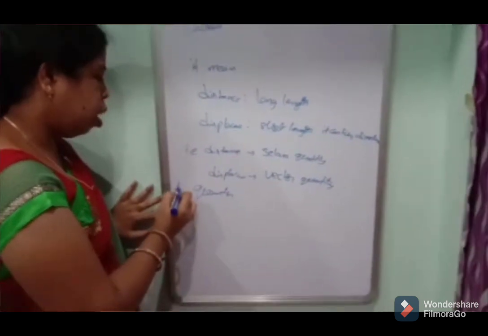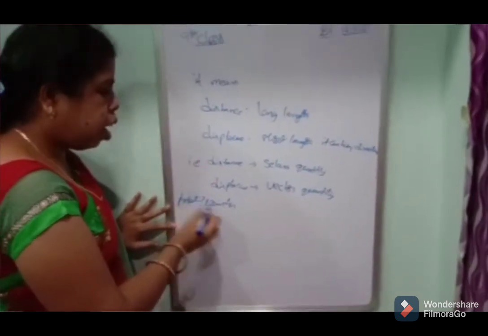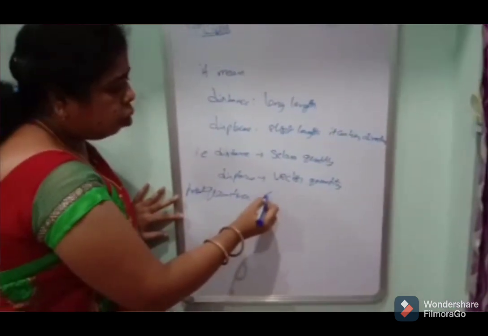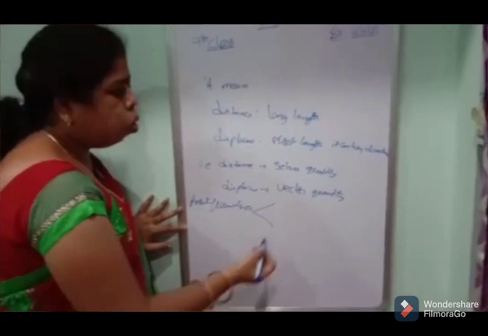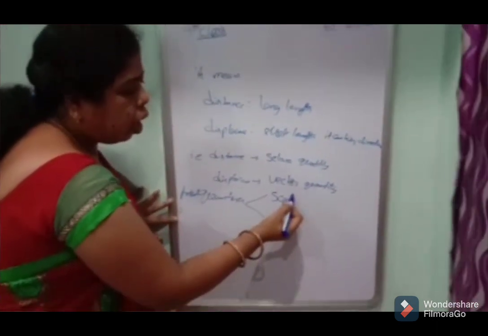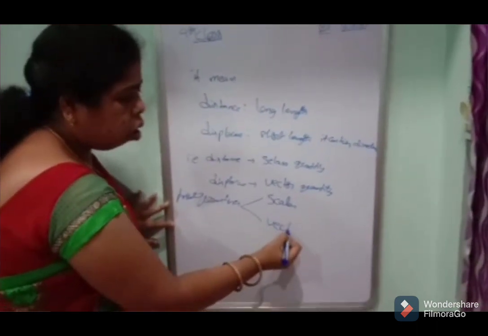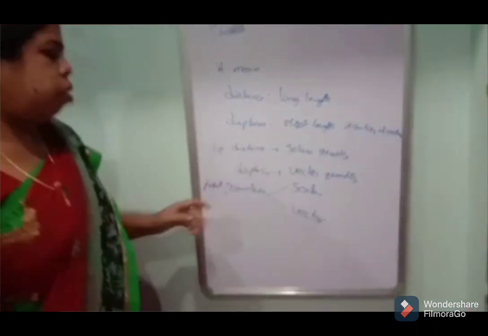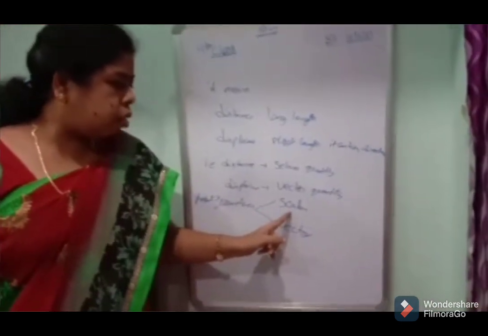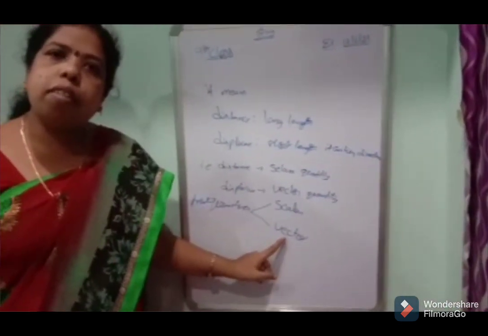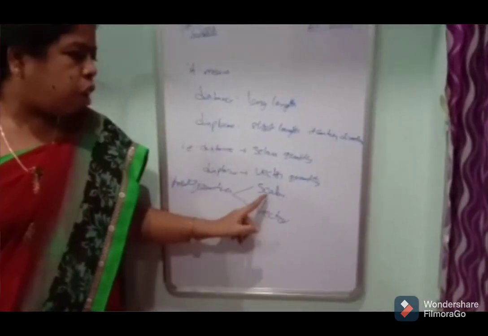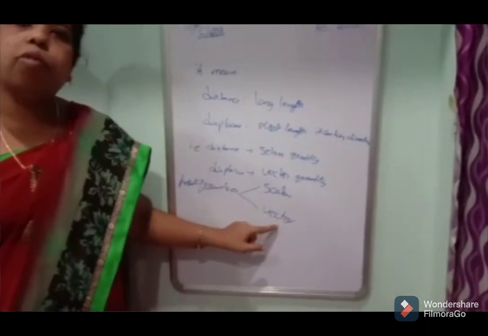That is physical quantities. The physical quantities are two types. One is scalar and second one is vector. What is scalar and what is vector?